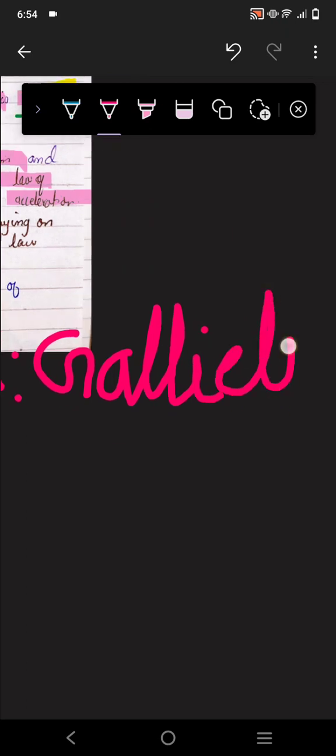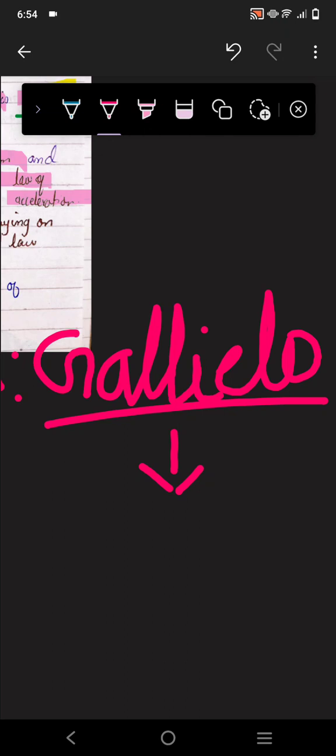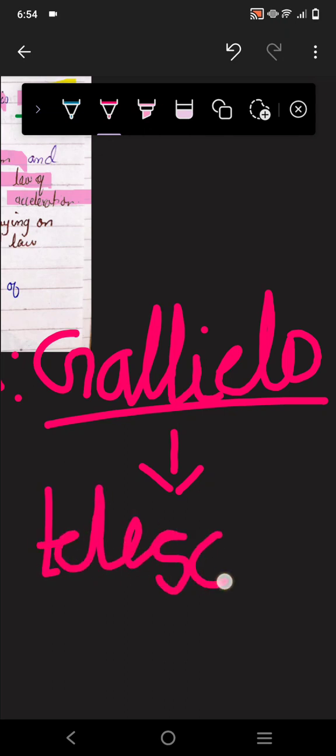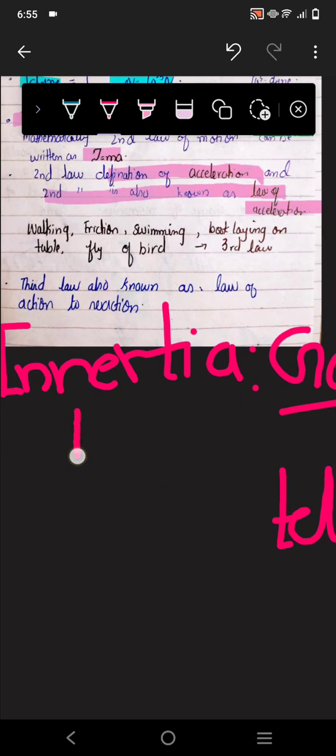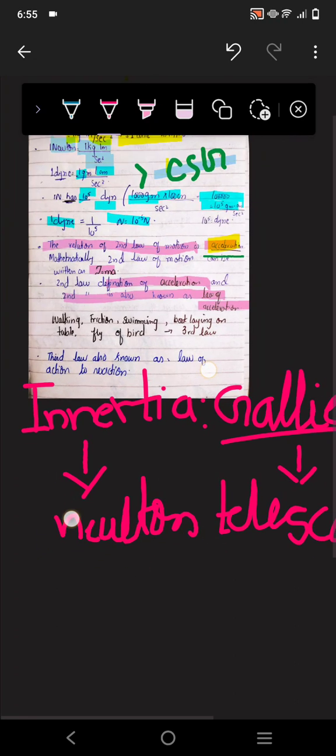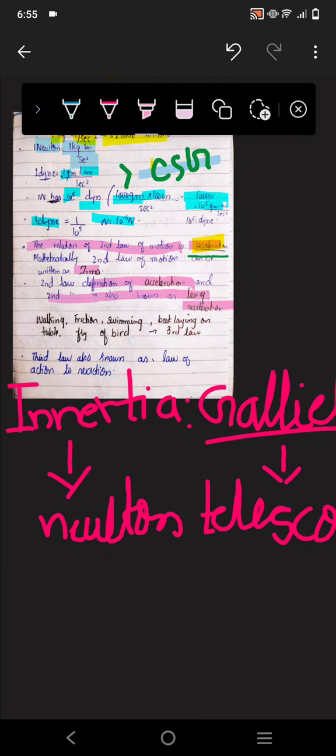Does this name remind you of something? Galileo was the one who discovered the telescope. Alright, so Galileo introduced inertia, but inertia was used by Newton. That is why we called it law of inertia. Law of inertia is not called so just for this reason, we have certain conditions for that. Alright, so law of inertia is also known as the first law of motion. Law of inertia is known as the first law of motion, and law of acceleration is known as the second law of motion.